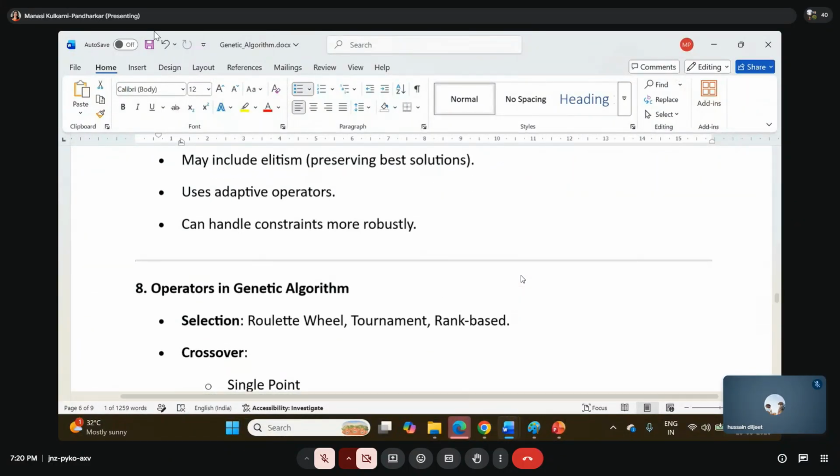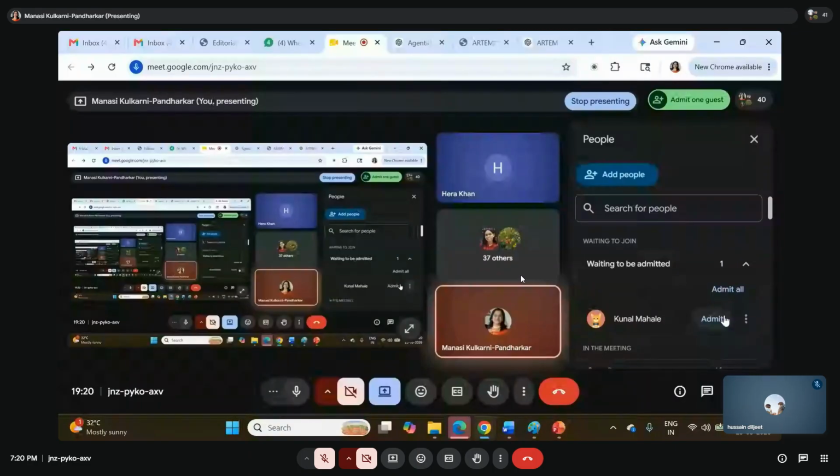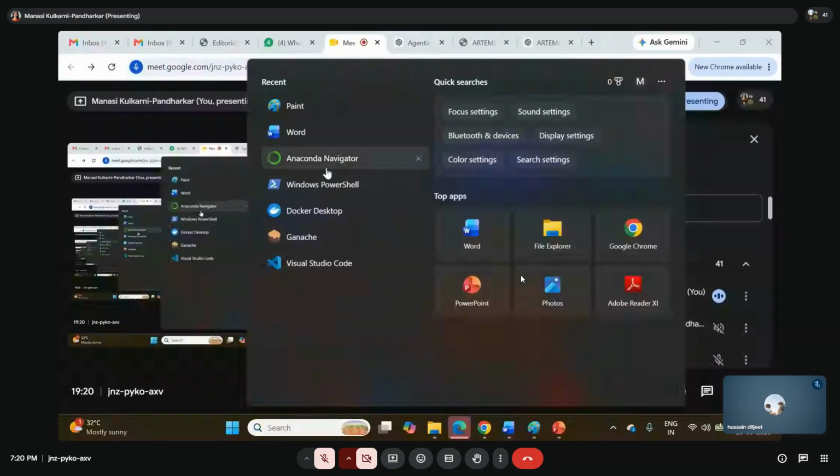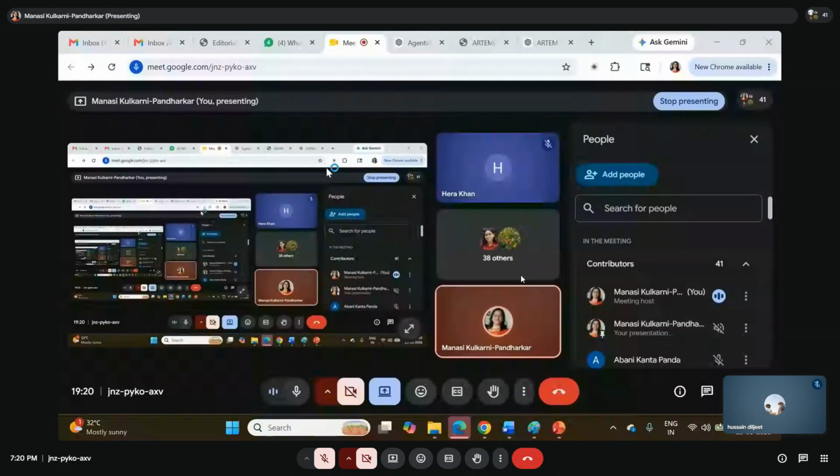Genetic algorithm, yes or no? Yes. Everyone? Yes, okay. Now let me just open my Anaconda Navigator and we will do one more practical and then we will stop. Will that be fine, everyone?